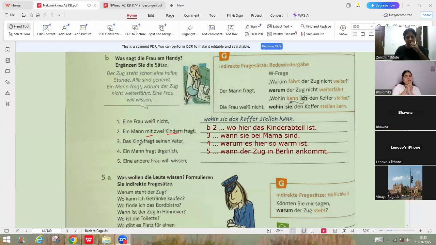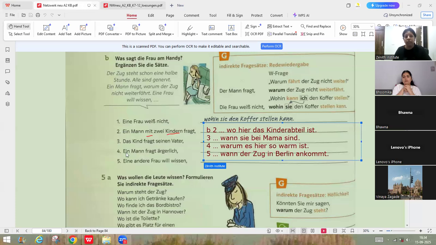Next question is, das Kind fragt seinen Vater, warum es so warm ist. Next is, ein Mann fragt ärgerlich. Sorry, no, I was wrong. It should be a little down. Now, das Kind fragt seinen Vater, wann sie bei Mama sind. The kid is asking his father, like when they will reach Mama's place. Now here sie is they. When they will be at their Mama's place.